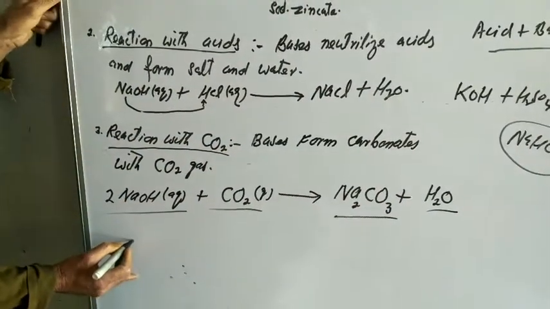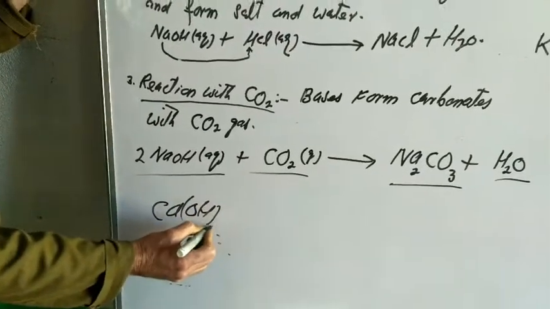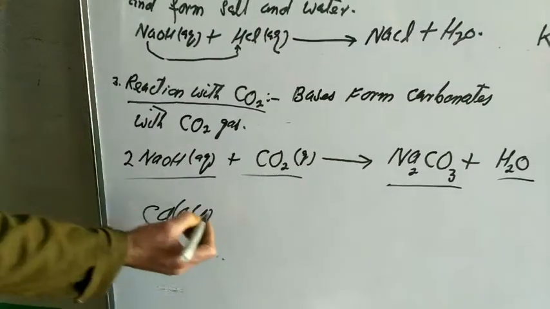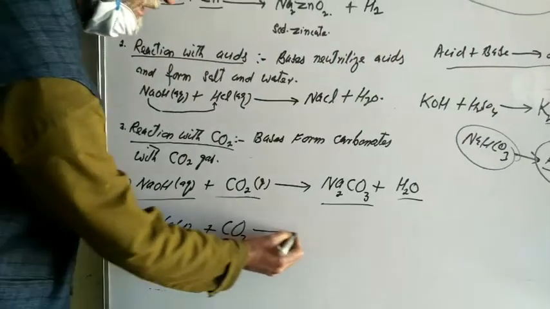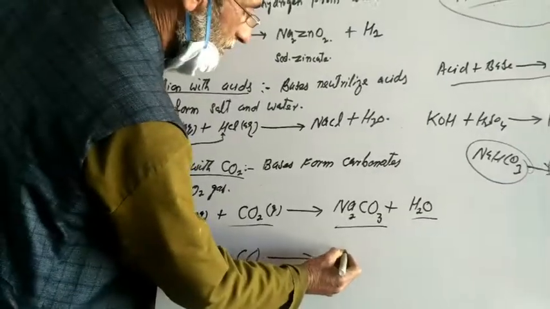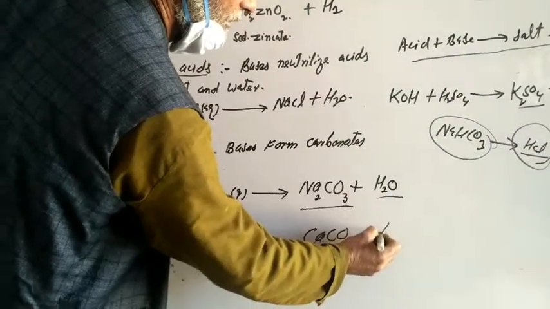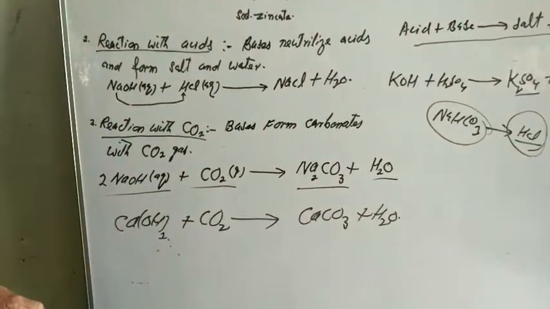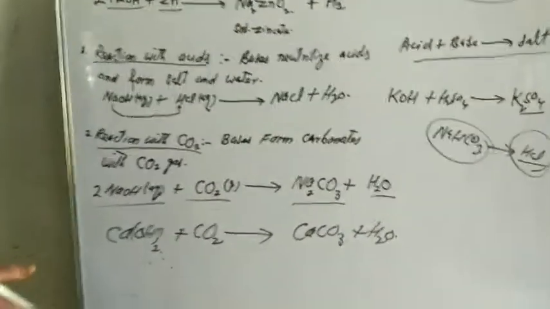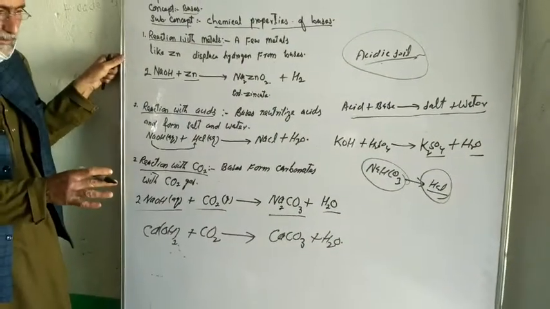Similarly, if we have calcium hydroxide Ca(OH)2, it also reacts with carbon dioxide and forms calcium carbonate CaCO3 and water. You might have noticed when we apply the plaster of Paris on the walls for decoration purpose.